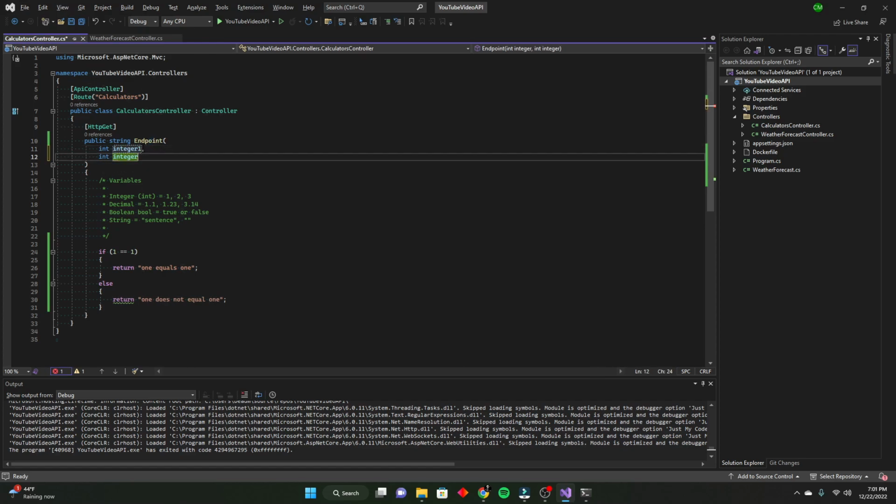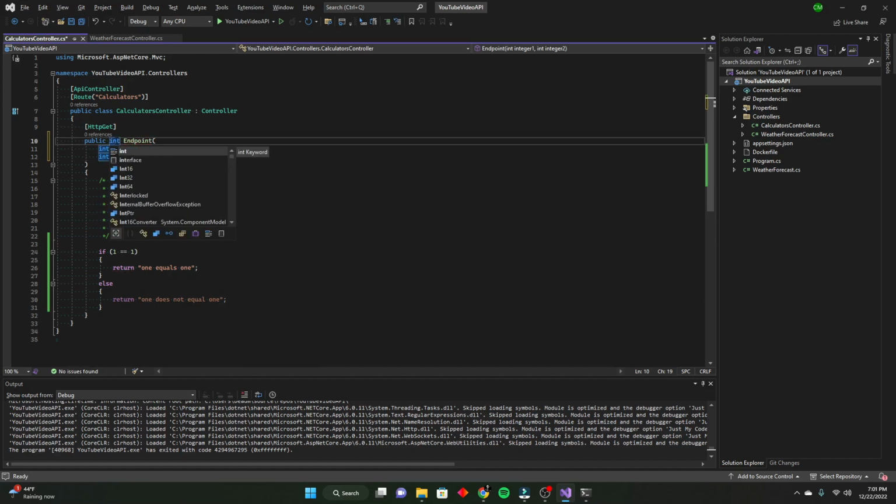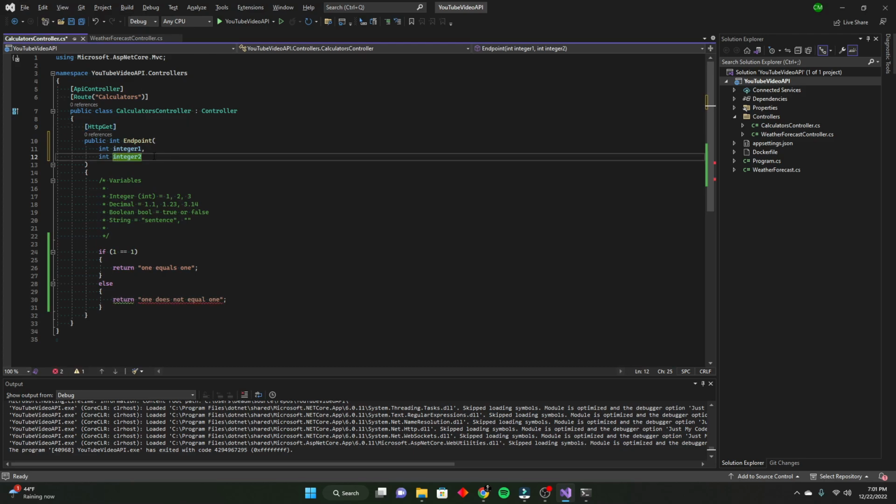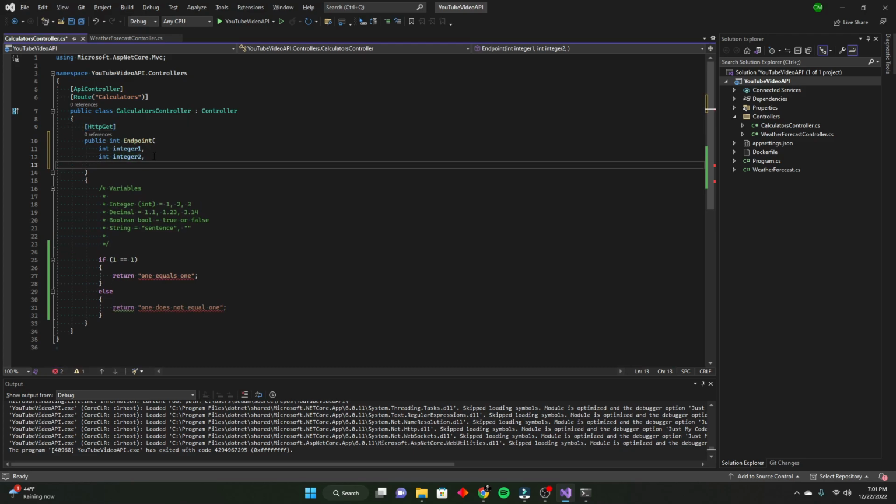we can input 2 and we can do, I guess, a string, and we'll make it a symbol.